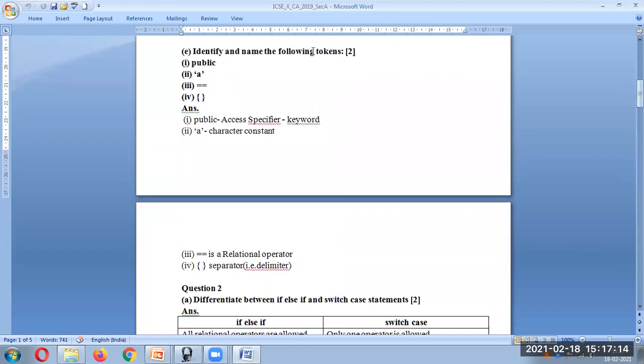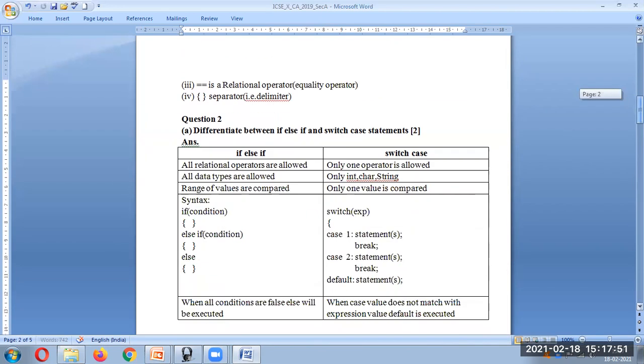Next is identify and name the following tokens. The first one is public. You can write it as an access specifier or as a keyword. Single quote a single quote means it's a character constant. Double equal to means it's a relational operator. You can write relational operator, or equality operator. Next is curly braces, which are nothing but a separator or delimiter. Generally, we use them when we write our program. That is what is expected.